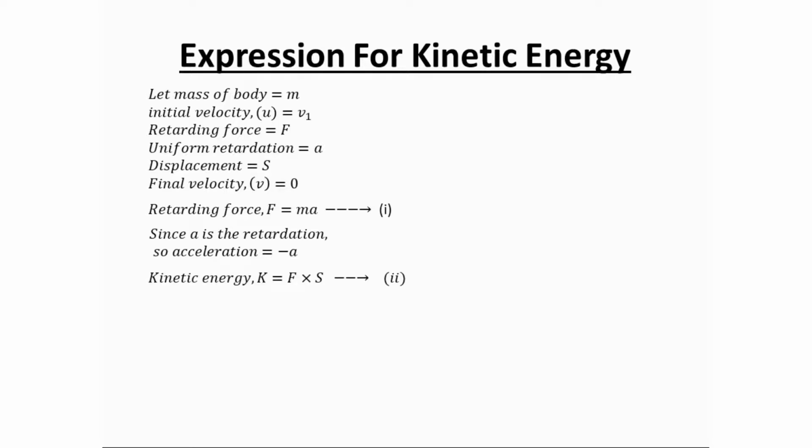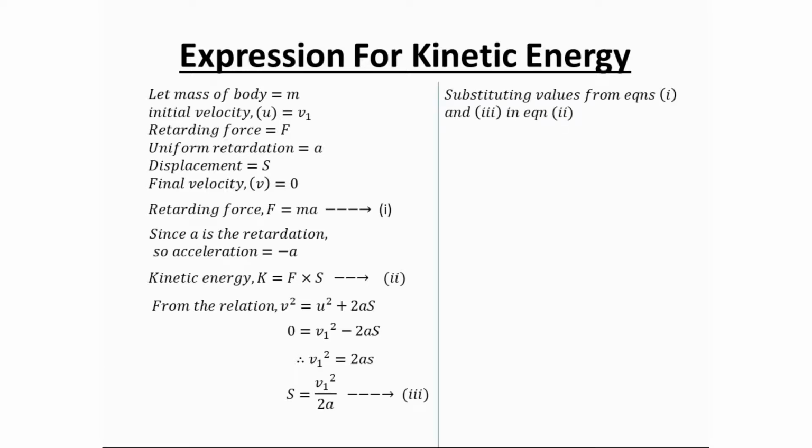Now, kinetic energy K is equal to F into S. From the equation v square equals u square plus 2as, we know, just substituting the values, v is the final velocity which is equal to 0 here, u is the initial velocity, which is equal to v1. So 0 equals v1 square minus 2as. Here I am using the minus sign because it is retardation. Now this gives me v1 square is equal to 2as.